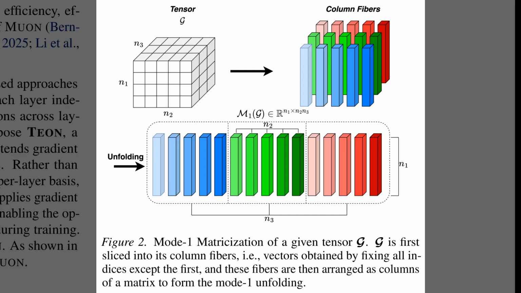Well, Figure 2 visualizes the specific mathematical operation driving these results, known as Mode 1 matricization. The process begins with the gradient tensor G on the top left, which represents the stacked gradients from multiple layers. As shown on the top right, this 3D block is sliced into vertical vectors called column fibers. Finally, the bottom section illustrates how these fibers are unfolded and arranged side by side into a single large matrix, allowing standard orthogonalization to be applied to the entire structure efficiently.